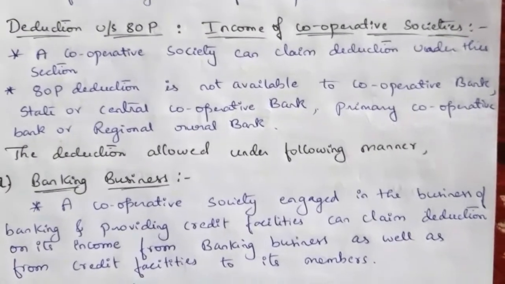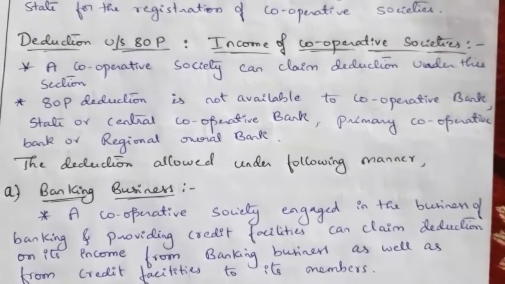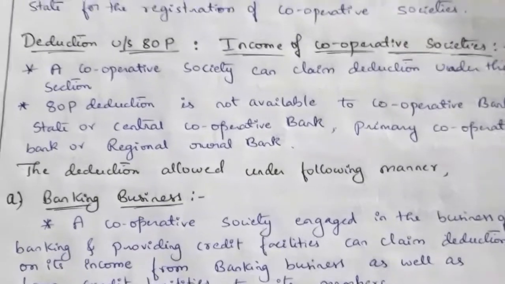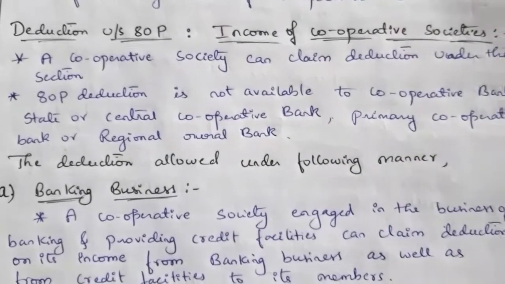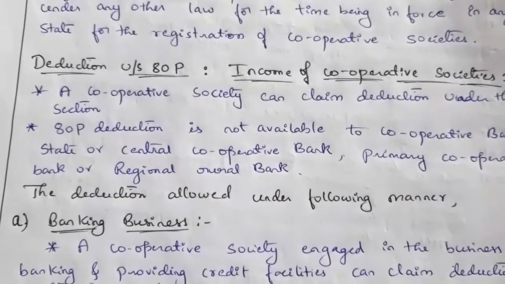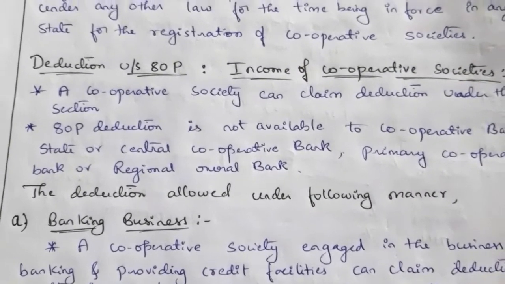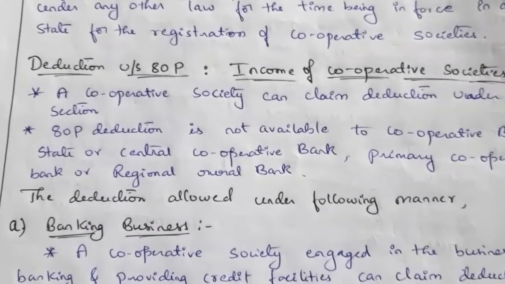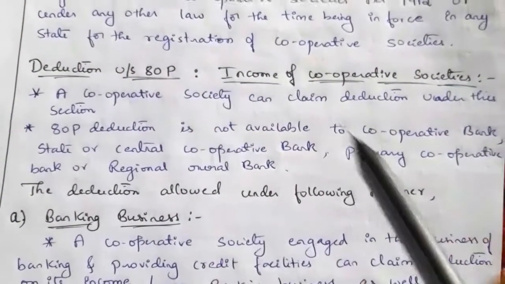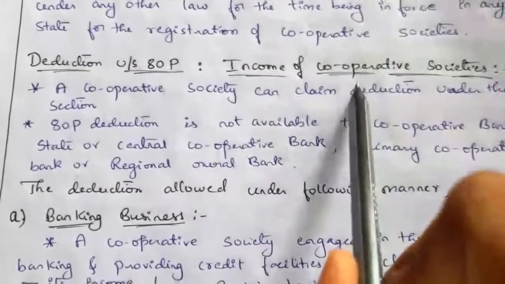If cooperative societies are engaged in those specified activities and they earn an income from them, and that income is included in the gross total income of the cooperative society, then they can claim a deduction under section 80P. So a cooperative society can claim a deduction under this section. The 80P deduction is relating to the cooperative society.